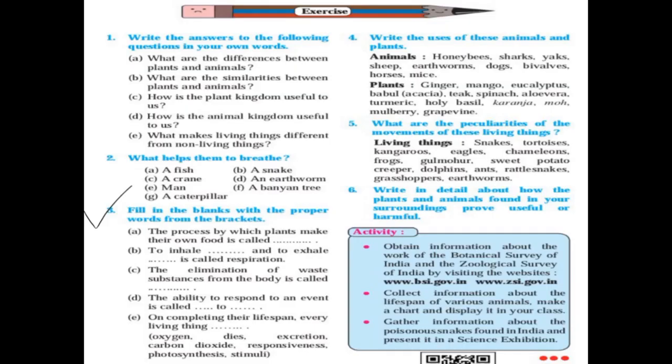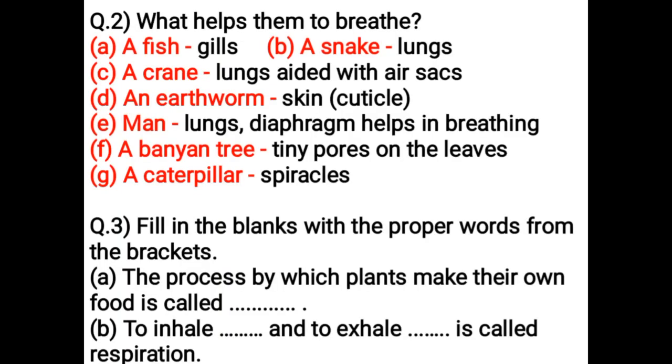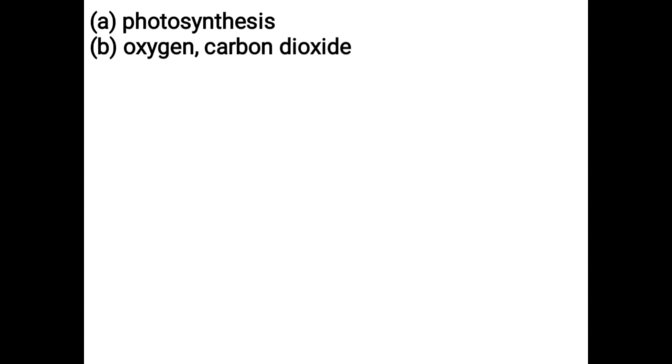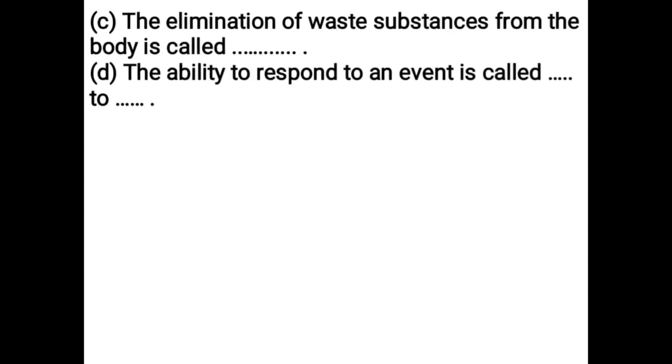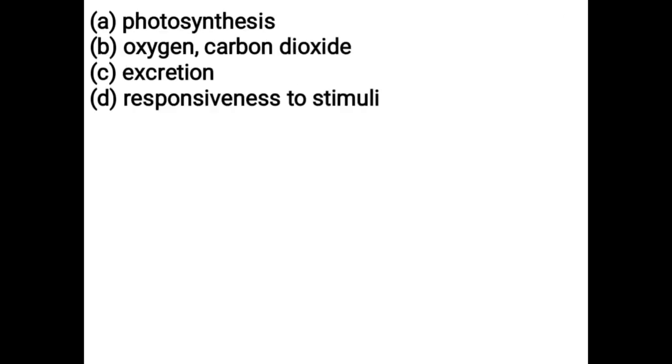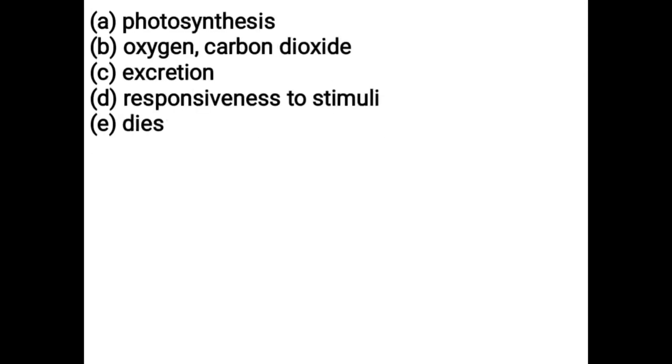Fill in the blanks with the proper words from the brackets. The process by which plants make their own food is called photosynthesis. To inhale oxygen and to exhale carbon dioxide is called respiration. The elimination of waste substances from the body is called excretion. The ability to respond to an event is called responsiveness to stimuli. On completing their lifespan, every living thing dies.